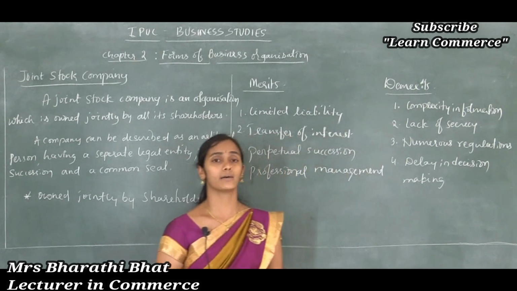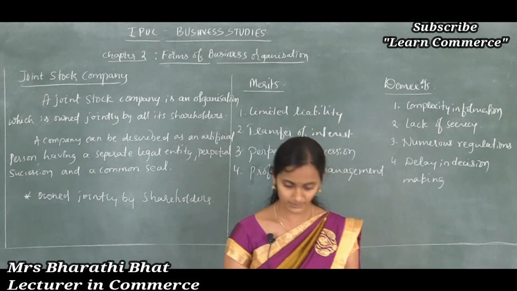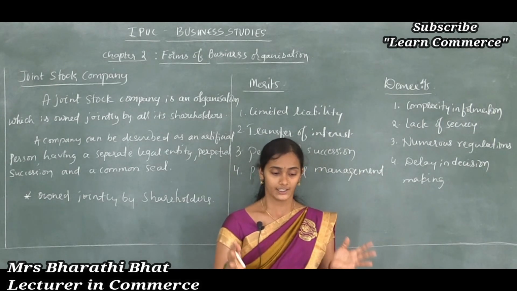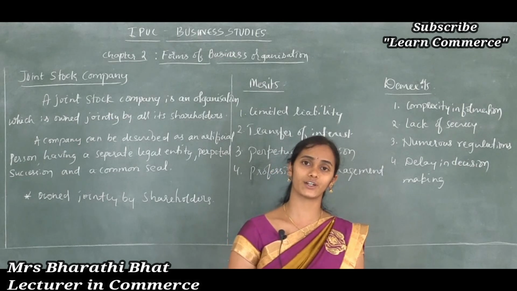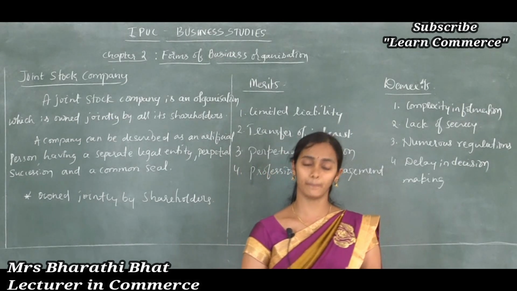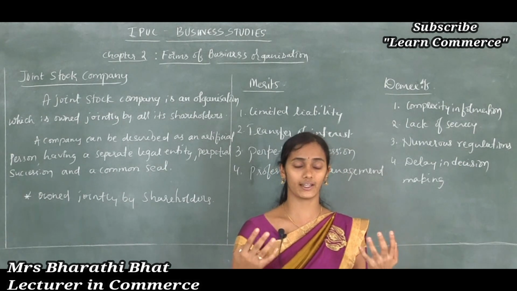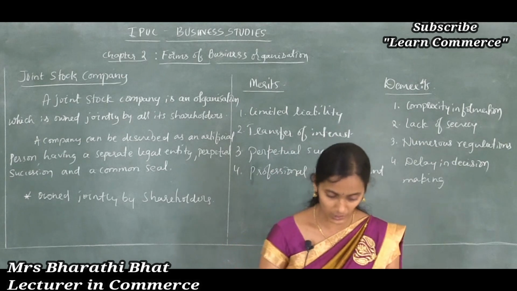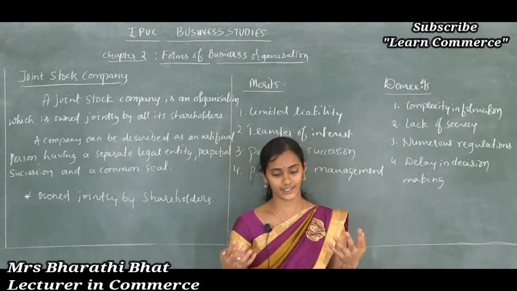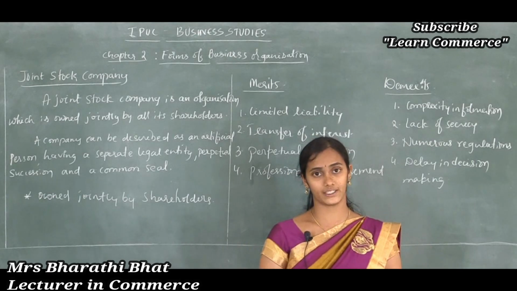making, because a joint stock company has different stakeholders like shareholders, board of directors, managing committee, employees and all. So all the stakeholders look at their own benefit.